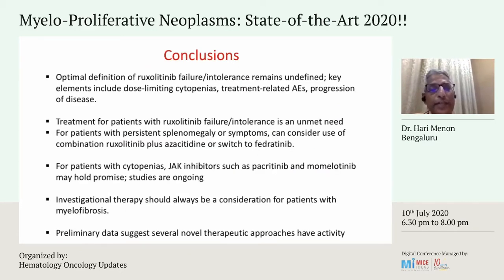So, in conclusion, I would say that the optimum definition of ruxolitinib failure or intolerance is still undefined, but having said that, we need to look at cytopenias, treatment-related adverse events, and progression of the disease as key markers to define ruxolitinib failure. Treatment of patients with ruxolitinib failure or intolerance is definitely an unmet need, and patients with persistent splenomegaly or symptoms can be considered for combining ruxolitinib with azacitidine, and for patients with cytopenias, JAK2 inhibitors such as pacritinib and momelotinib may hold promise, and the newer drug, the telomerase inhibitor imetelstat, also has shown great promise.